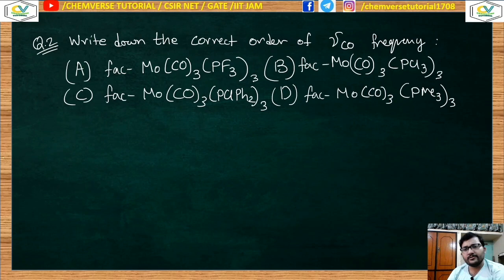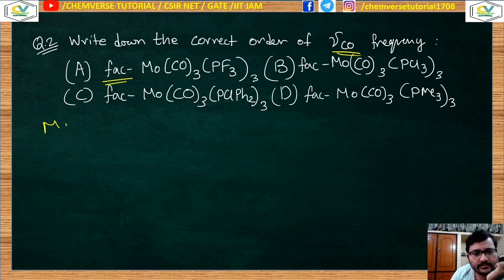Okay, now let's move on to this question. Write down the correct order. Here also the mu CO frequency is being asked, and this FAC term is facial. Facial means facial isomer. For the isomerism chapter, which I will upload very soon in the coordination lecture series, you will find that there are two types of isomers when this kind of ligand, Ma3B3, is present. So here two types of ligands are present.